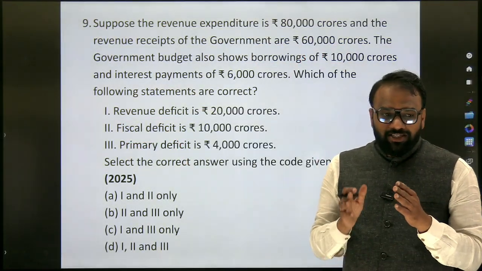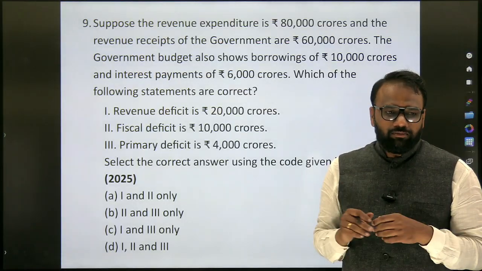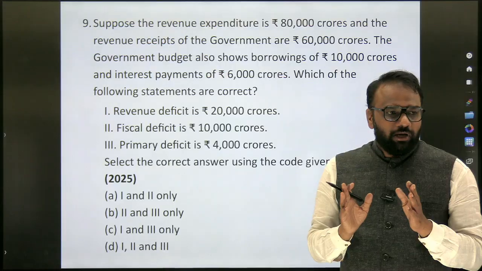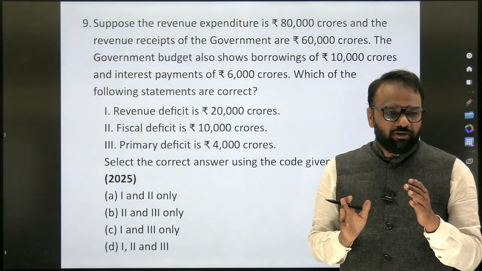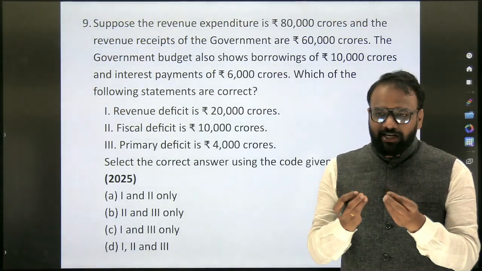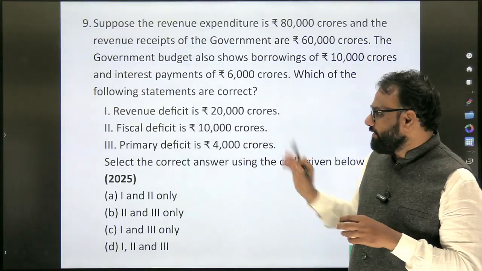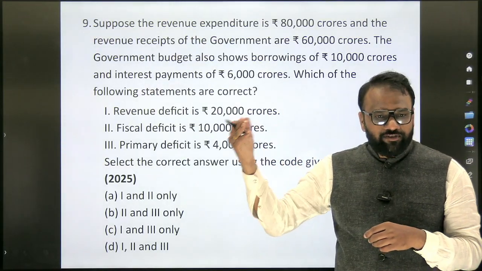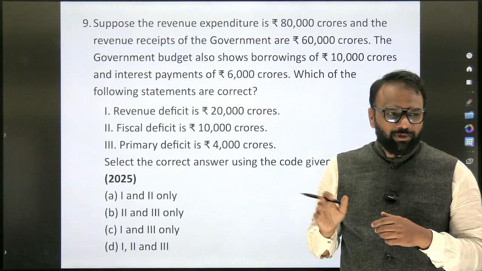See, this is the first time they have asked such a question, meaning they are given some values and they are expecting us to solve it. But whether it's easy or tough, it's a very easy question once we understand the concepts. It deals with revenue deficit, fiscal deficit, primary deficit. Which are the other deficits that we have discussed apart from these?